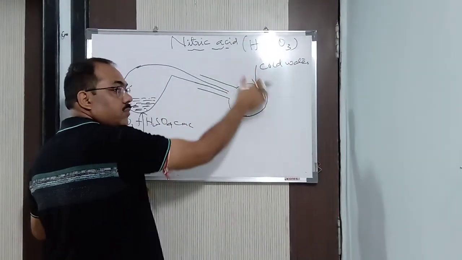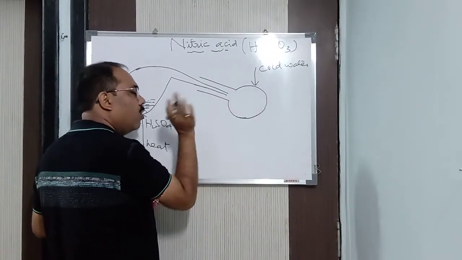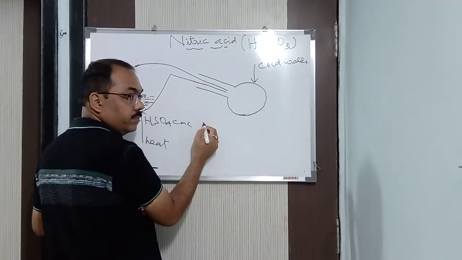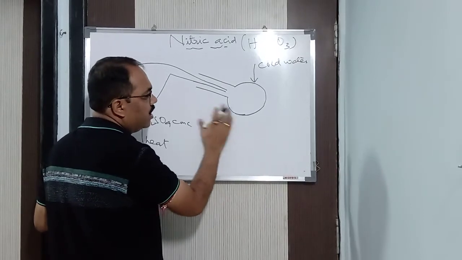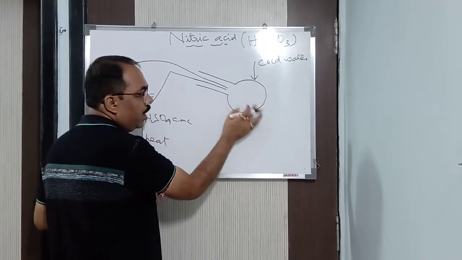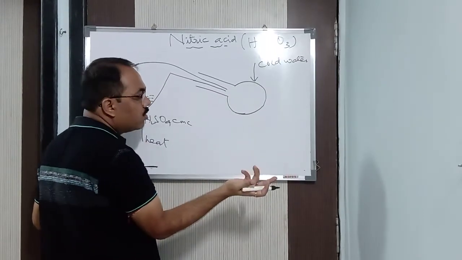A tap of cold water is coming and continuously falling over it. Or you can keep it in a freezing mixture, because I want a low temperature. The main concept is that I want a low temperature. So the cold water will cool the gas which is going to come here and the gas is going to condense here. If I keep it in a freezing mixture, the same thing is going to happen.